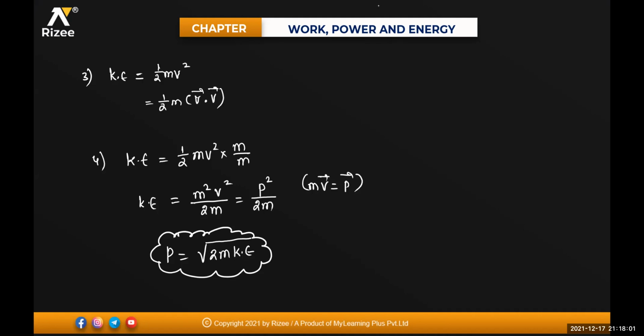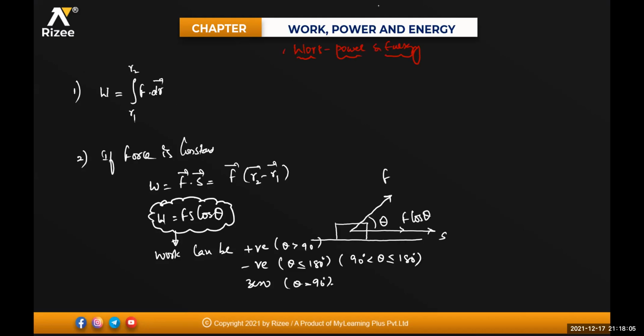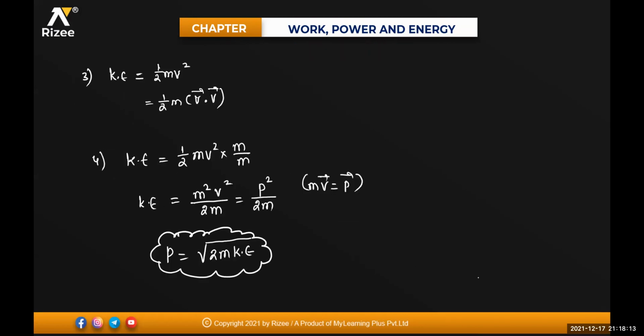Done, beta. If force is variable, work done is equal to integral of F into dr. If force is constant, W is equal to F dot S, or W is equal to F s into cos theta. And kinetic energy of the body, the energy possessed by the body by the virtue of its motion, is given by the formula half into m into v square, or it is half into m into v bar dot v bar.